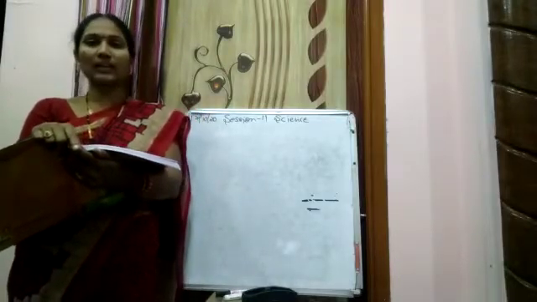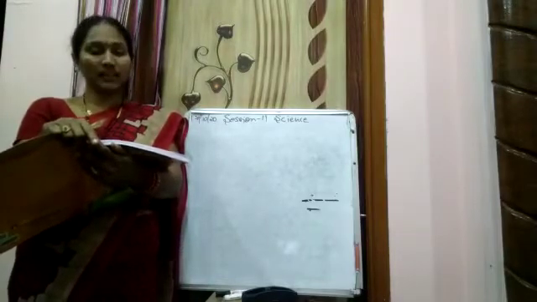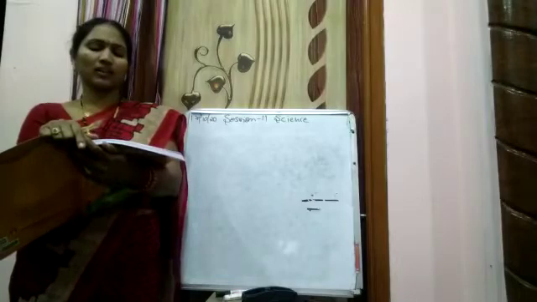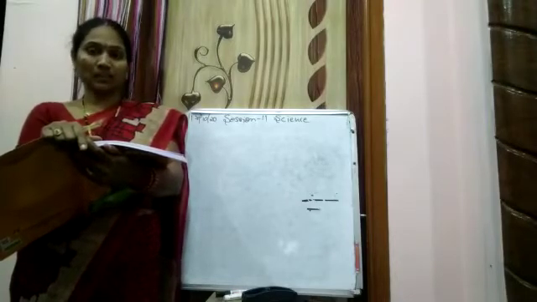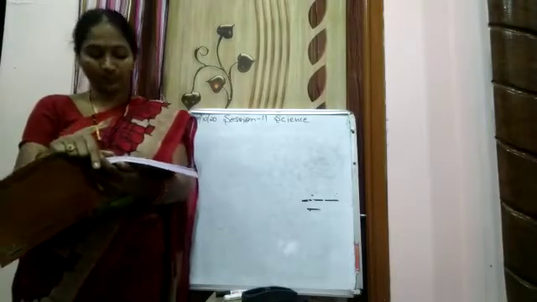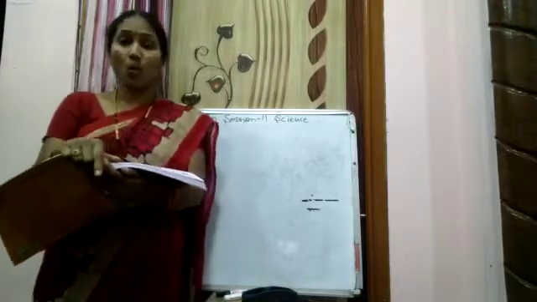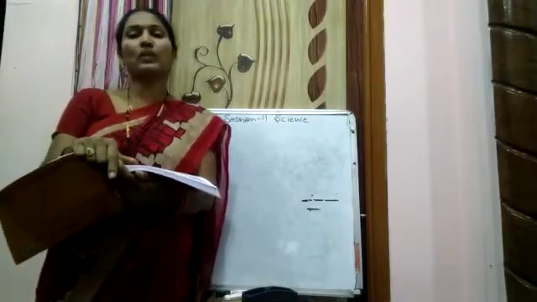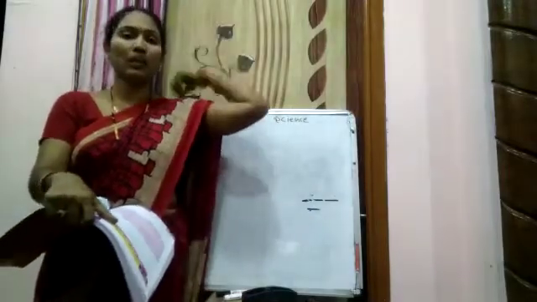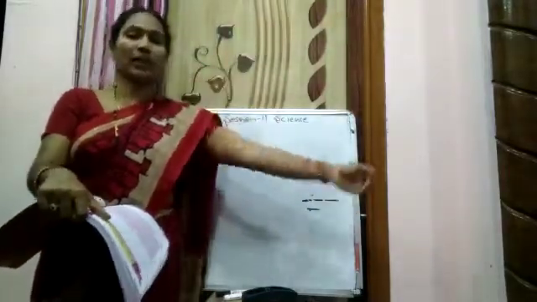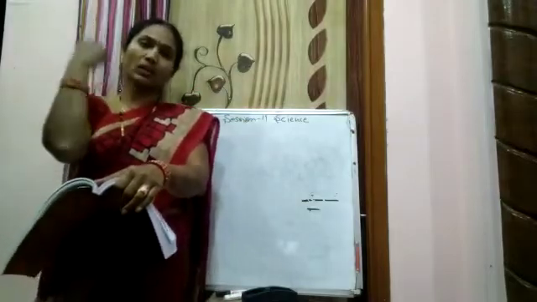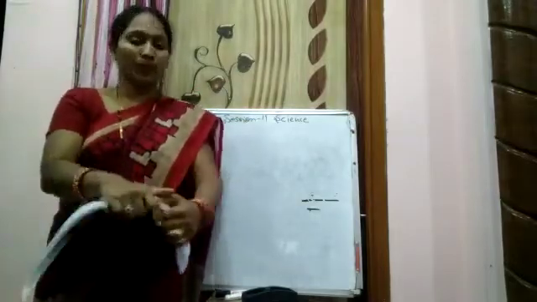Now next one is the muscular system. Muscles. What organs are there in the muscular system? Muscles. Do you have muscles? Everyone will have muscles. What do the muscles do? What is the function of the muscle? Helps in the movements of the body parts. Now I am able to lift my hand like this, and like this. All this happens because of the muscles.